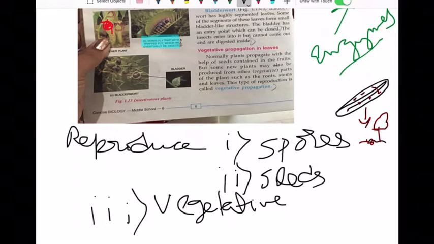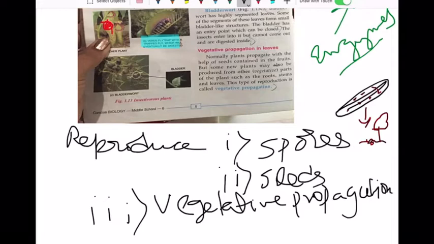Vegetative propagation. Now what happens in vegetative propagation? Apart from seeds, if a plant grows from various other parts of the mother plant, like the leaves, the roots, the stems, then it is termed vegetative propagation, right? Like you see, from the roots grows the sweet potato. Sweet potato grows from the tuber of the root.